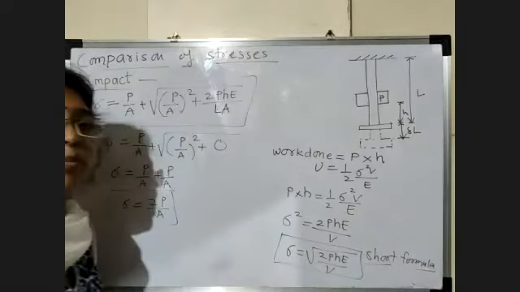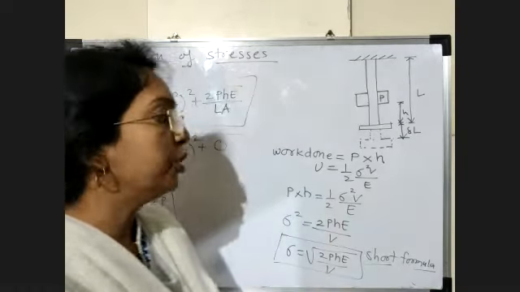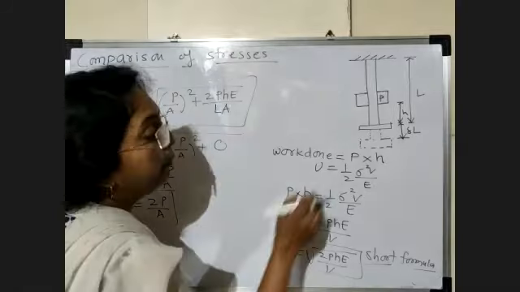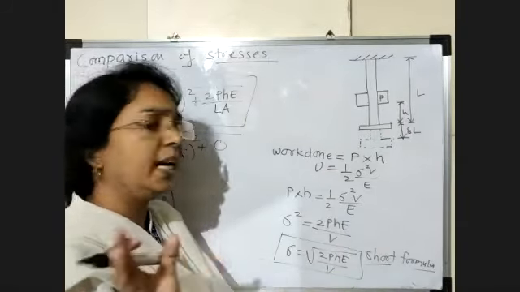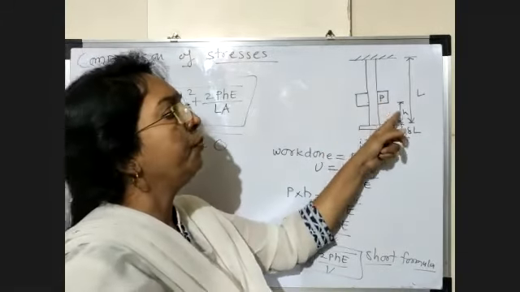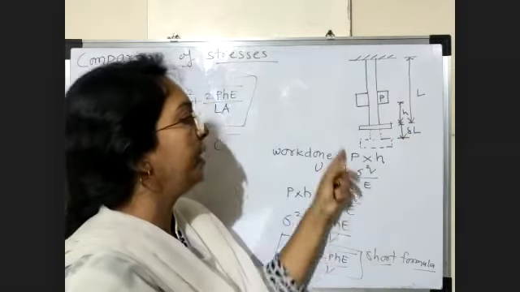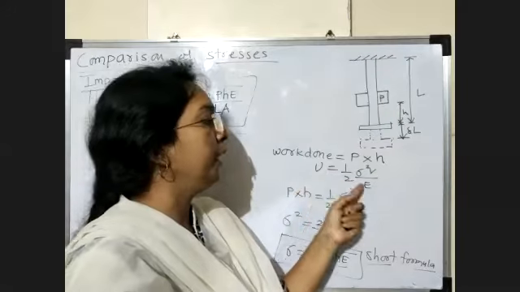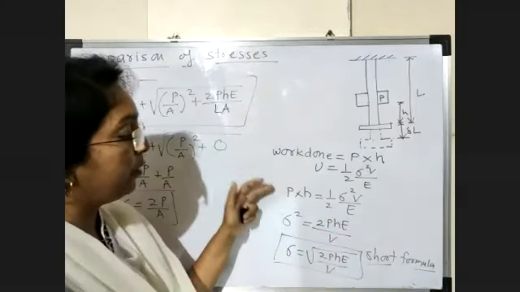In exam, sometimes they say find the value of the stress by using the short formula. So what we do here is we consider this elongation very small, negligible. So we neglect it. Delta L we consider 0. So the actual work done is P into this deformation, that is H plus delta L. Delta L is 0, so P into H. Now the formula of strain energy is half sigma square V by E. Now we just equate these two.